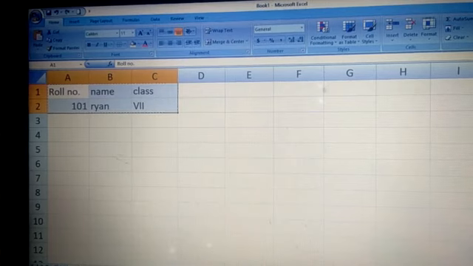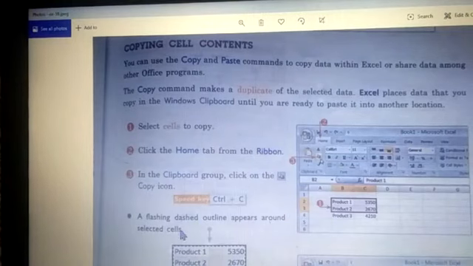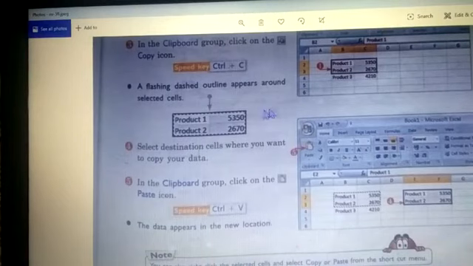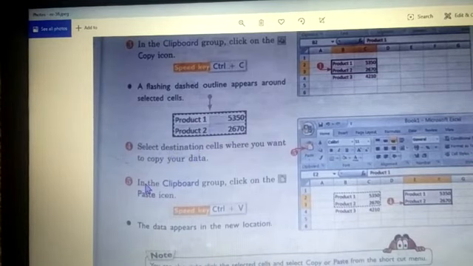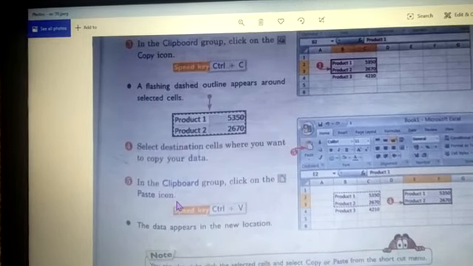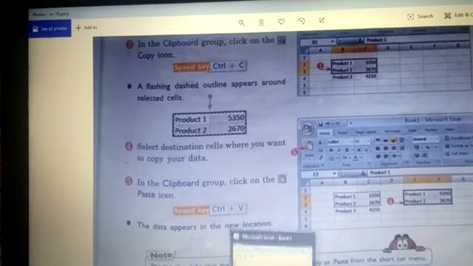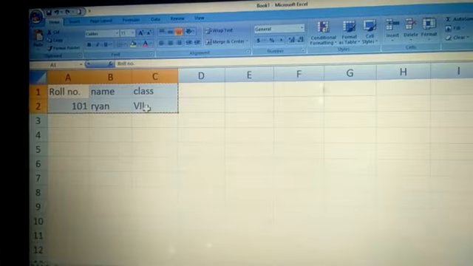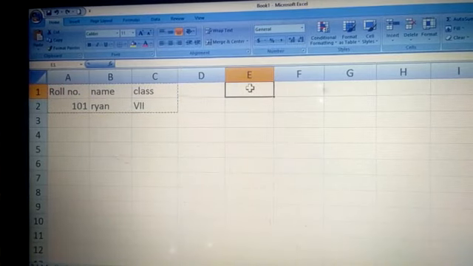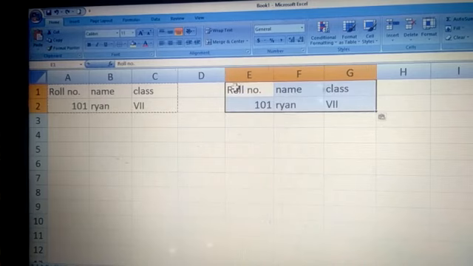Fine. Now after this flashing dashed outline appears, you will find a space like destination cell where you want to copy, right? You want to copy it somewhere, right? So you have to select that destination, and again in clipboard group you will find this paste option. Then you will click on this paste option and your data will be pasted. Fine. So we have already copied it. Now I want to paste it here. So I select this cell. Then I will go to home tab, and there is this paste option. So I will paste it. Again, see, the data has been copied.